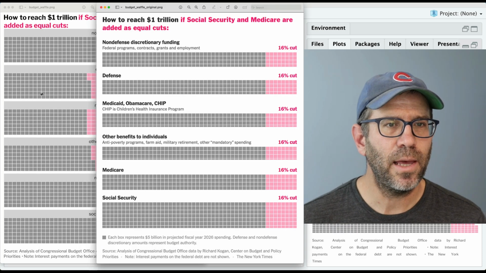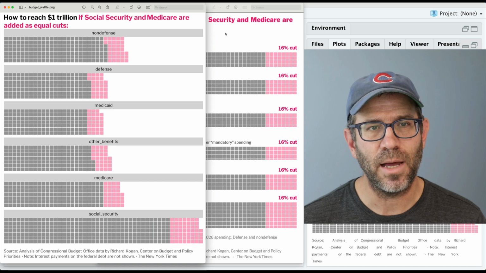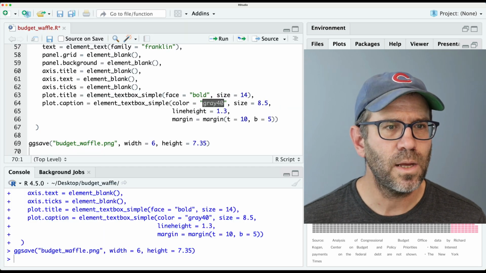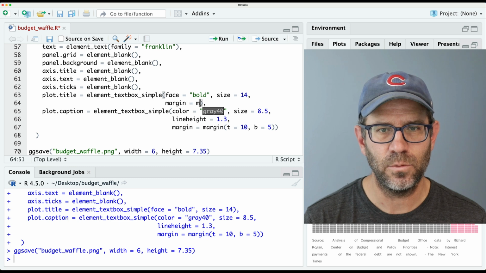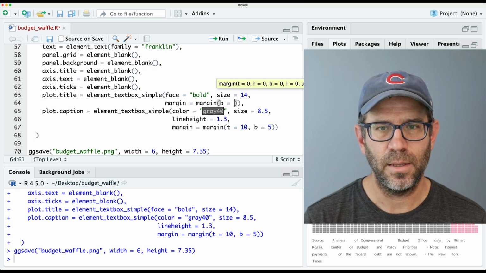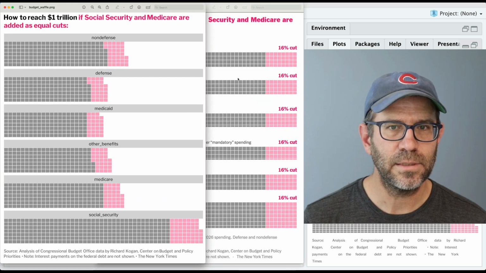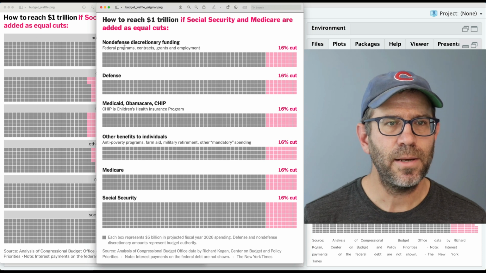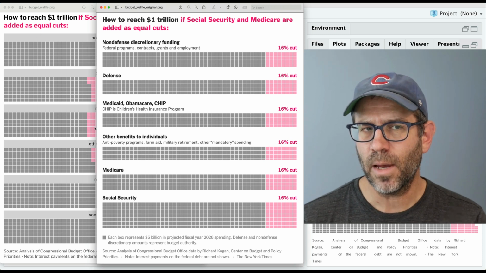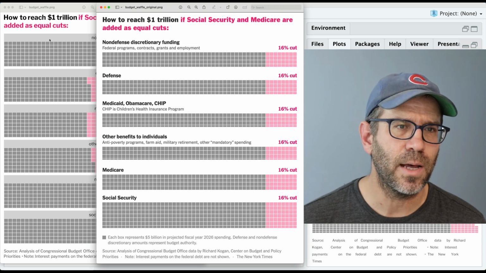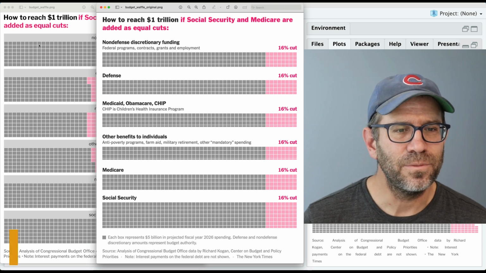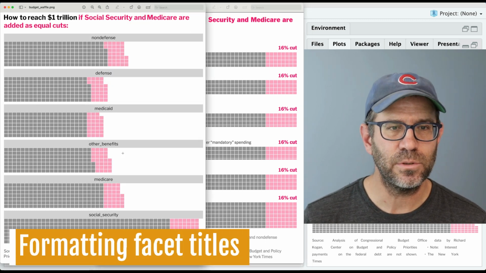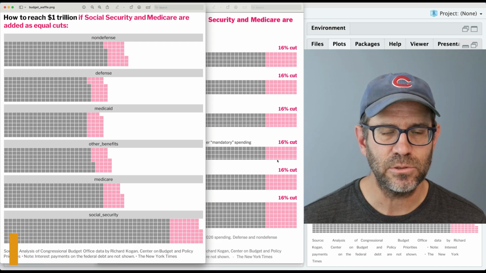Now let's go ahead and maybe add some space to the bottom of our title. So we'll come back to plot title. And here we can then do margin equals margin, B equals 10. And that gets us some nice space. Depending on where these titles fall out, we might want to add more space to the bottom of our title, but we'll see.